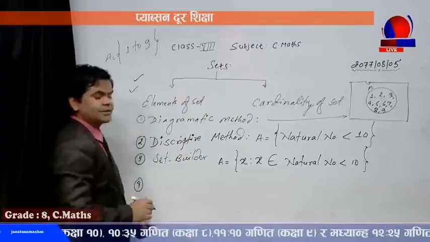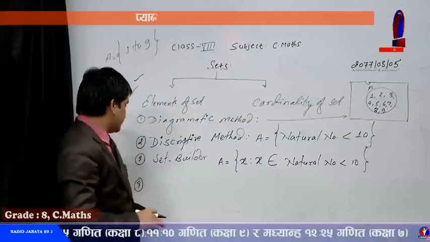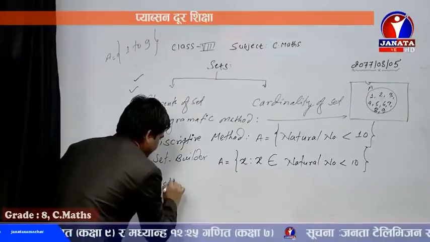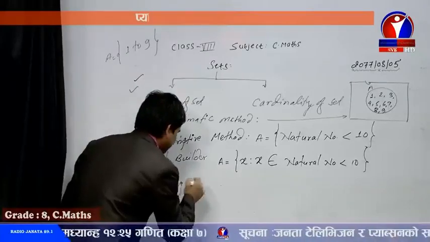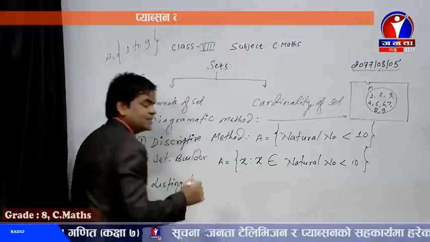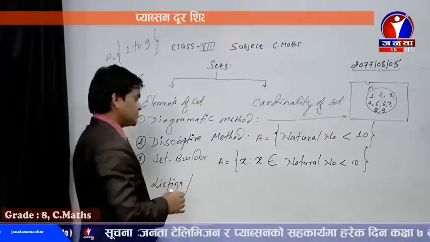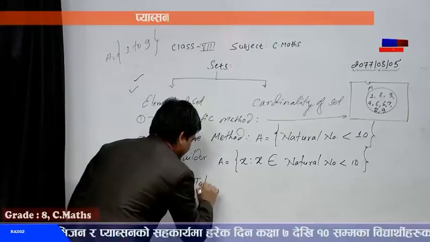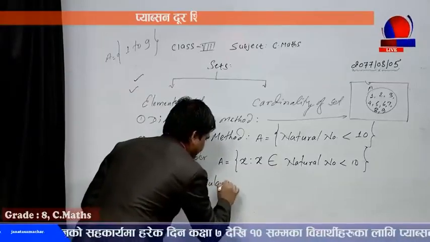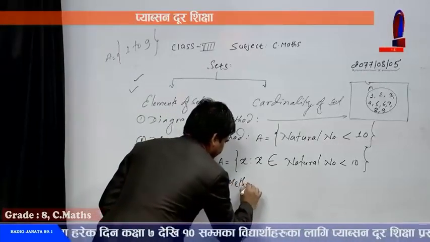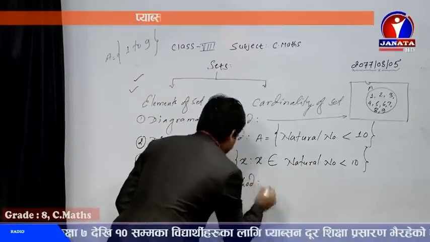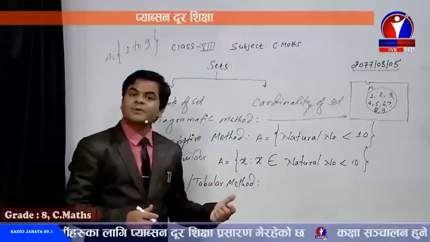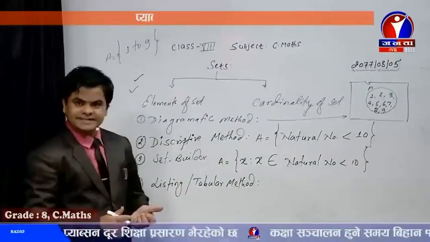Another one is there, dear students, the last one. The last one is the listing method. Information can be kept in the listing method. Listing, or this method is also found in some books as the tabular method. Okay, tabular method. And it's a simple method of representing the elements of a set.